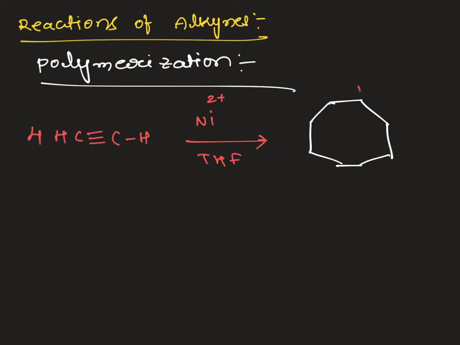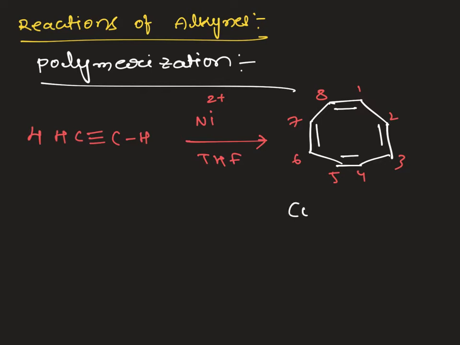So in total there are 1, 2, 3, 4, 5, 6, 7, 8 carbons, with alternating double bonds and single bonds. The total number of carbons in the cyclic structure is 8. How many pi bonds are there? 4 pi bonds.